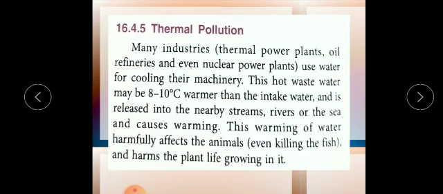It can even kill the fishes. This warming of water harms the fishes and any plant life, because in aquatic life there are so many aquatic plants, vegetation and animals. So this is also one of the very dangerous sources of water pollution.